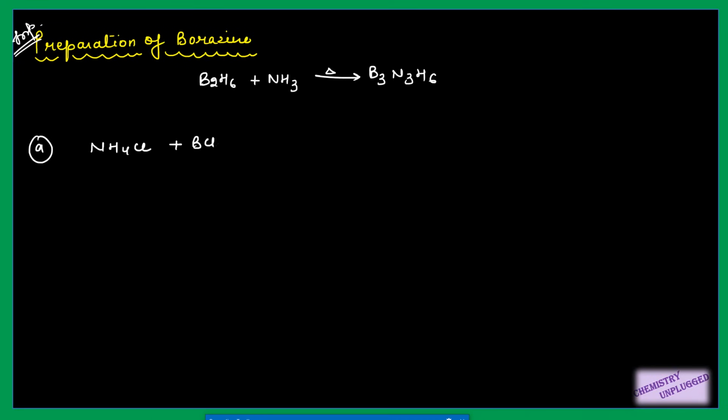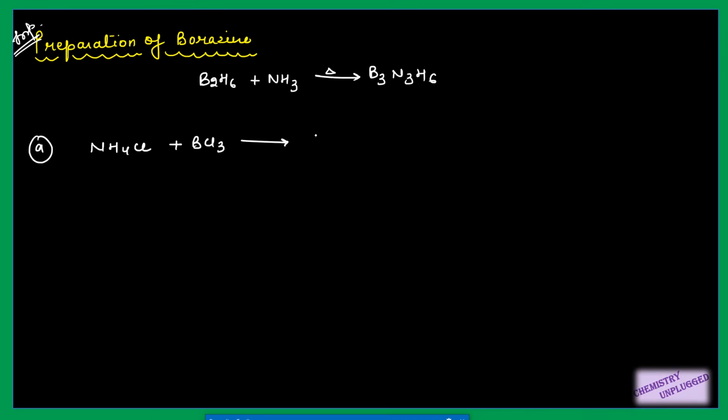Then the next and very important topic is the preparation of borazine. This topic is very important. Borazine was first prepared by Stock, who used B2H6 and ammonia and heated it, and it gave B3N3H6 directly. But the more useful reactions are these. The first reaction is the reaction of ammonium chloride with BCl3.